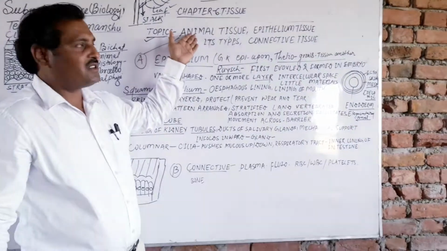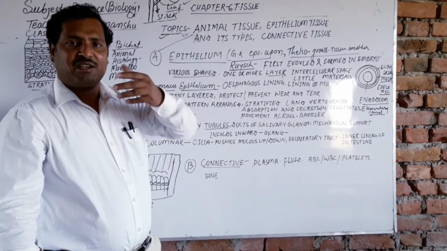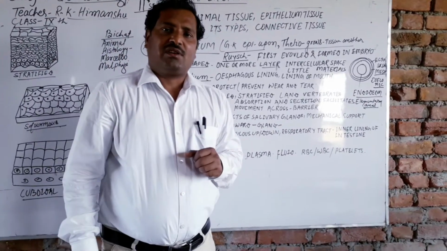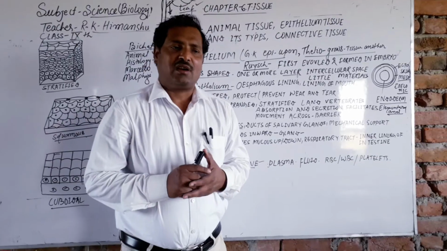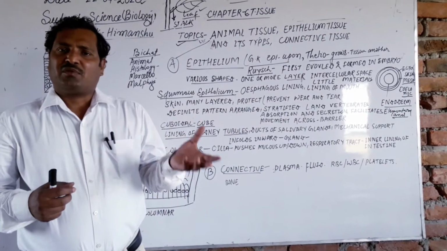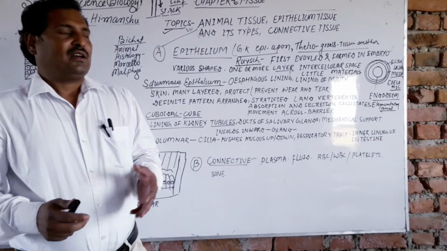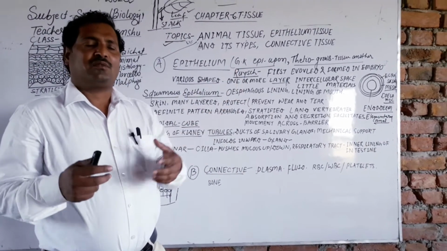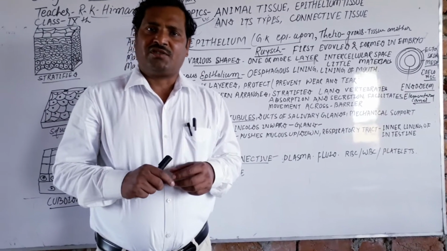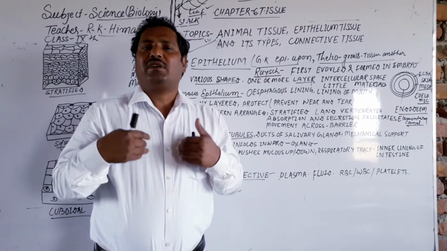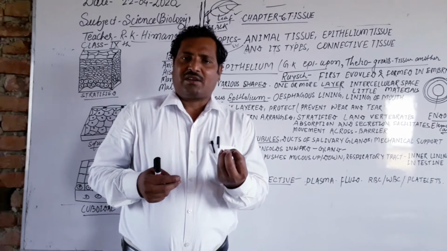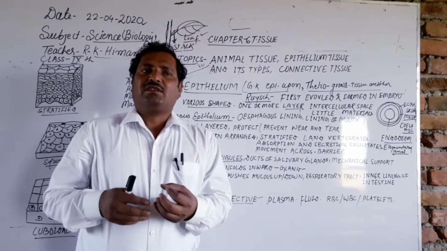Epidermal tissue is just finished. Now there is the animal tissue. In animal tissue, dear students, for example, I am speaking and moving here and there. So there is movement in our body, due to the bones and the different muscles. When I am speaking, I am inhaling oxygen. Where does it go? It reaches the lungs, and the lungs expand after attaining the oxygen.